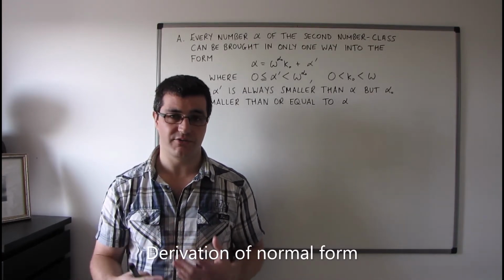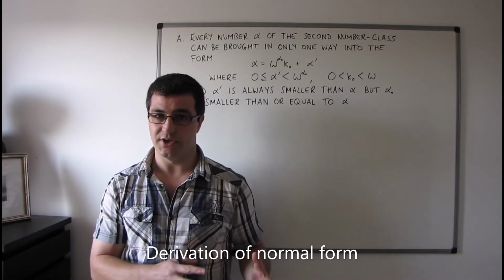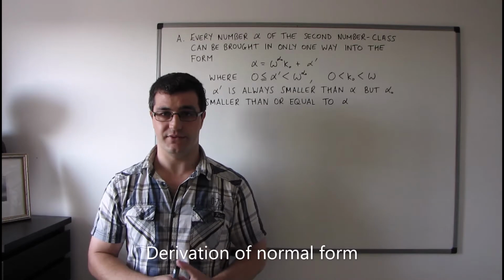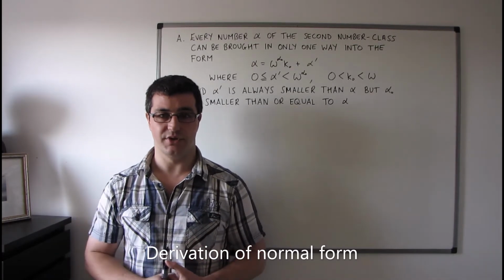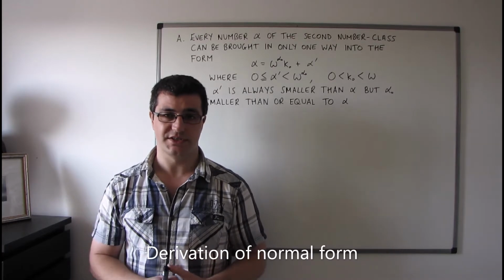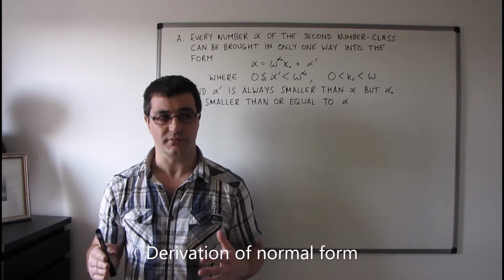Now I'm going to go through the derivation of the normal form, not in fine detail, but I'm going to give a rough outline of how the normal form comes about. I'm also going to go through the product form, but the arithmetical properties I'm going to gloss over quite quickly.